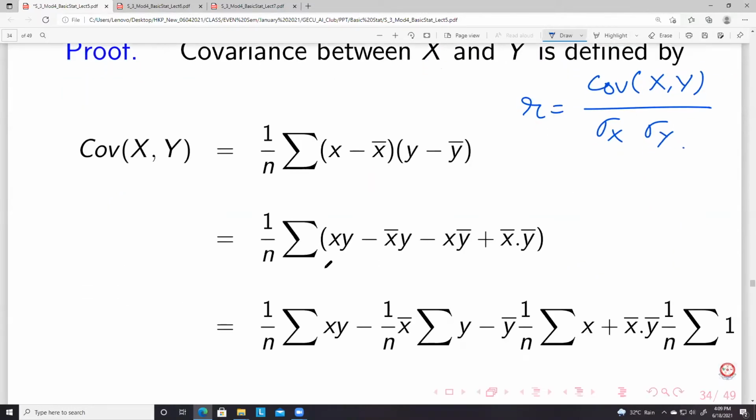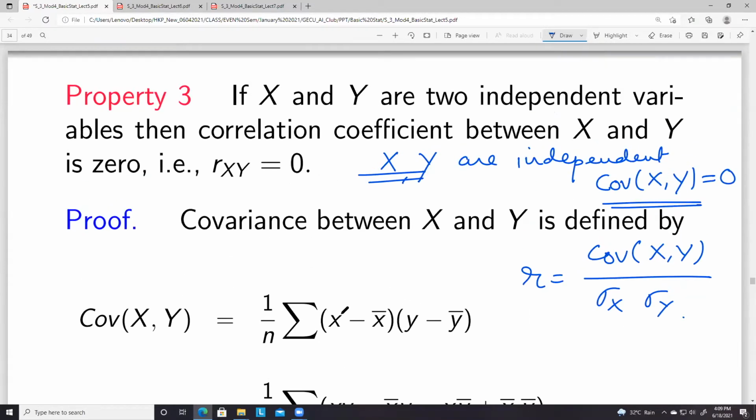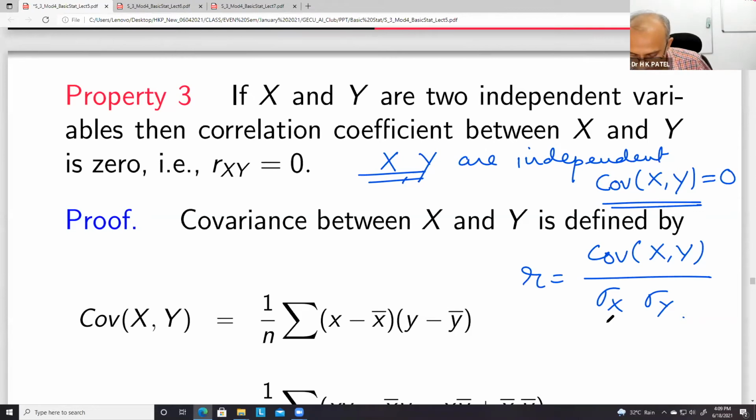Sir, this is the simplest formula to remember, covariance xy and sigma x, sigma y. Calculate all of them separately and put them here. Yeah, the rest look very complicated, sir. Yeah, they look complicated, but I think it is not a difficult one.